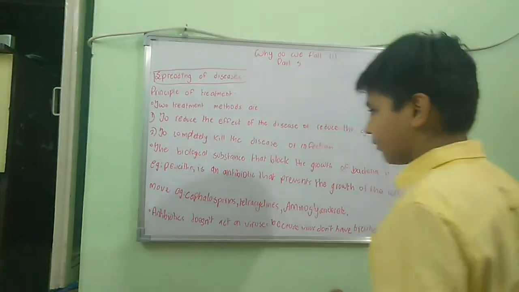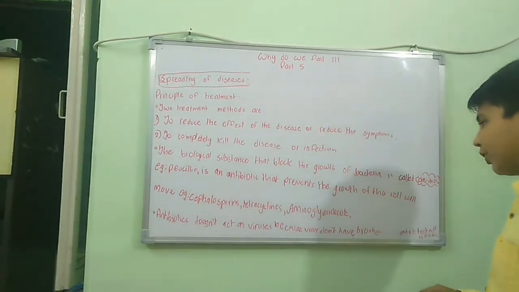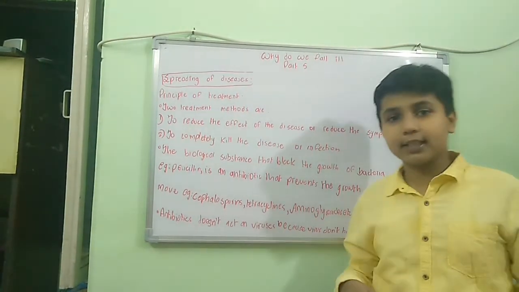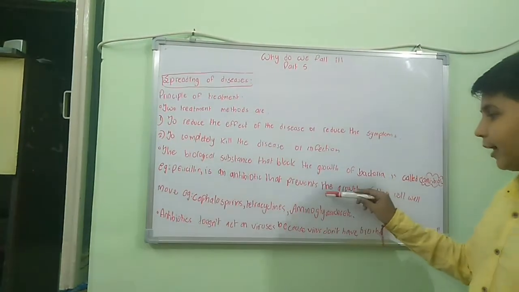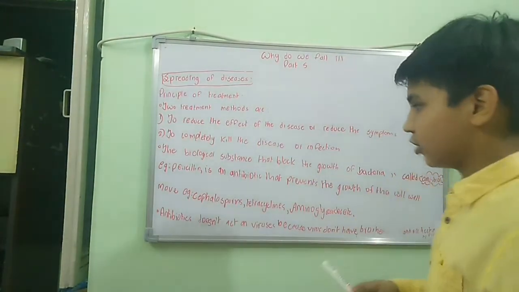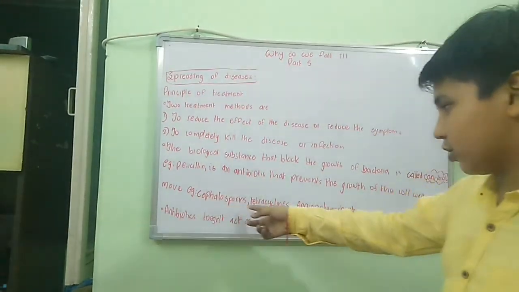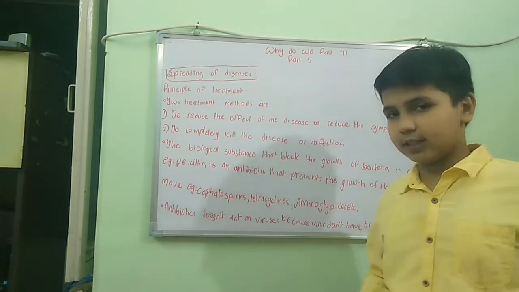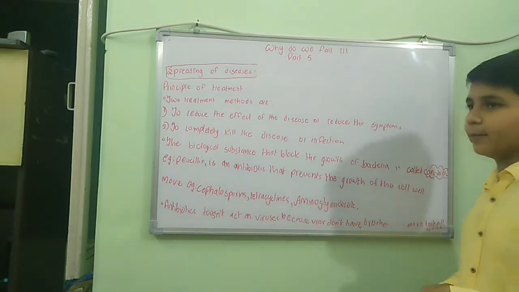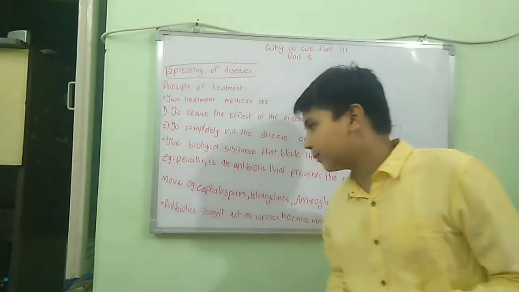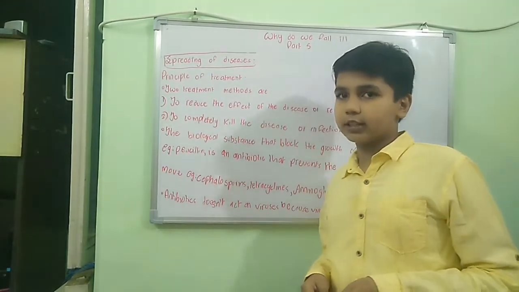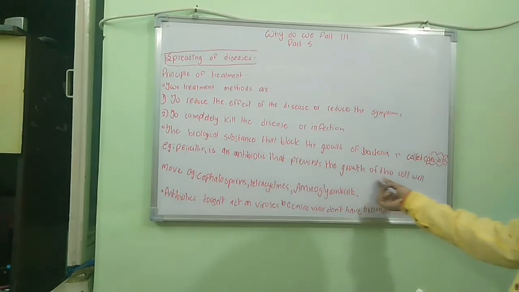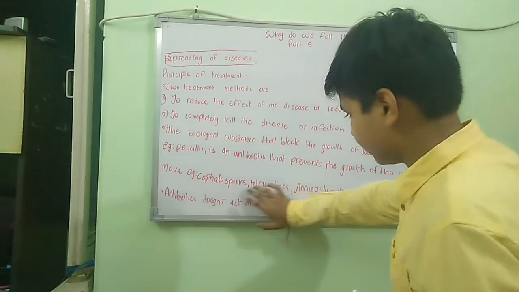Now we are going to start with the next part. The biological substance that blocks the growth of bacteria is called an antibiotic. Antibiotics are biological substances that stop the growth of the bacteria that cause diseases. Examples are penicillin, ceftriaxone, tetracyclines, aminoglycosides. Penicillin is an antibiotic that prevents the growth of the cell wall, and it was made by Alexander Fleming for his friend because he was affected by pneumonia. These are some examples that I told you.